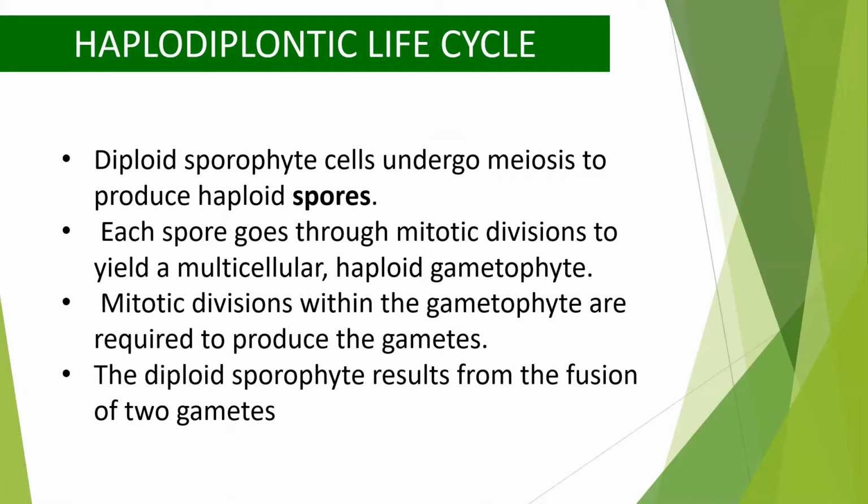Now these haploid spores, when they fall on a moist surface, undergo mitotic division and give rise to a haploid gametophyte. This haploid gametophyte again is multicellular, and whenever it has to form gametes, mitosis division occurs.